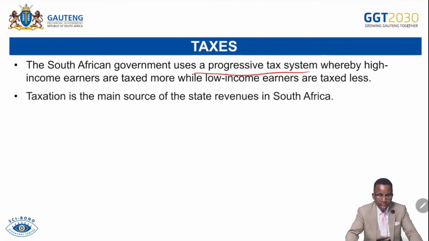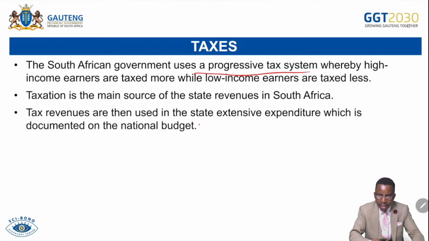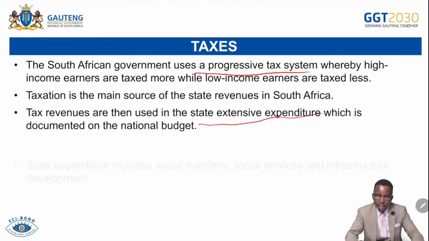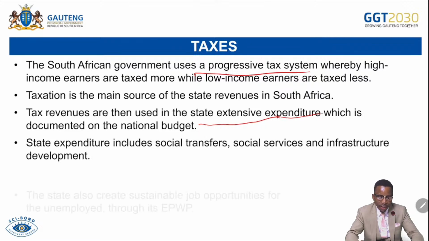Taxes are the main source of revenue for the state, which is used to redistribute income and wealth. Tax revenues are then used for state expenditure, which is documented in the national budget. State expenditure includes social transfers, social services, as well as infrastructure development.